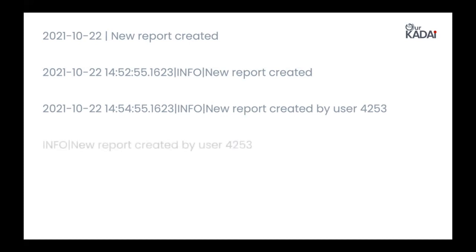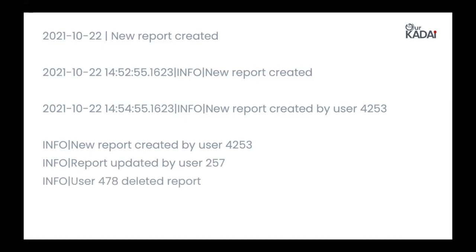Also, it wouldn't be a stretch to imagine log events recording different occurrences. Here, a new report has been created, a report has been updated by some other user, and a user has also deleted a report. So different events can be recorded, right? As you see, users can also change and delete reports. Also, the last example here doesn't use the same format as the other two. The user ID has come inside the message. In the other two messages, the user ID has been pushed to the very end of your log message.